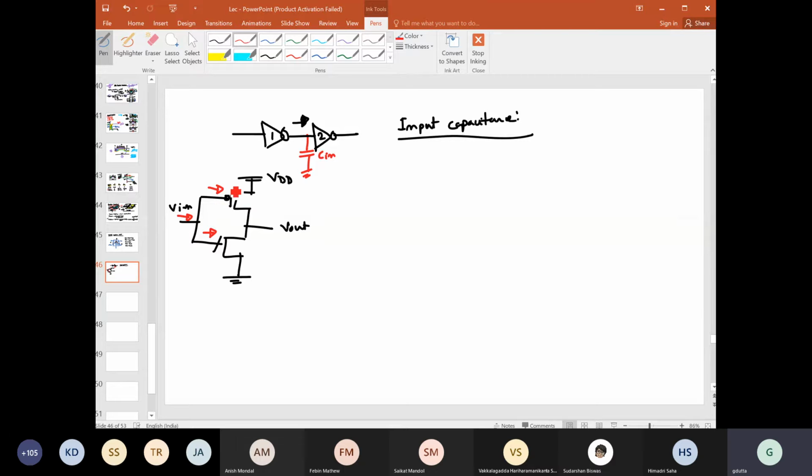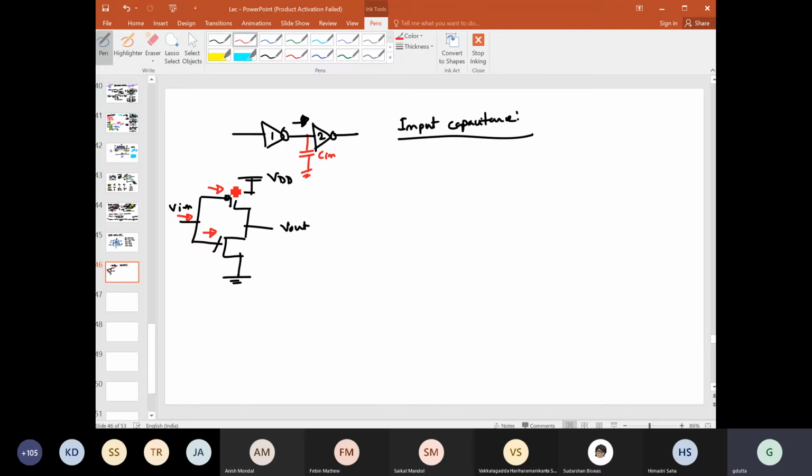The gate to channel capacitance. Now we have also seen that the gate to channel capacitance can vary from Cox W into L to 2/3 of Cox W into L, right?